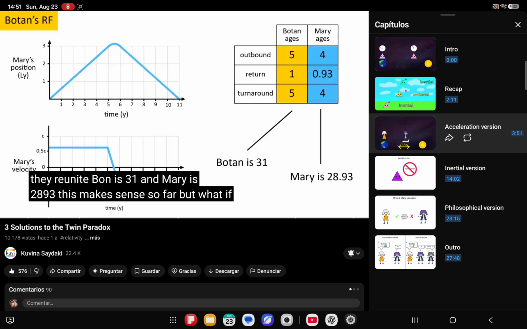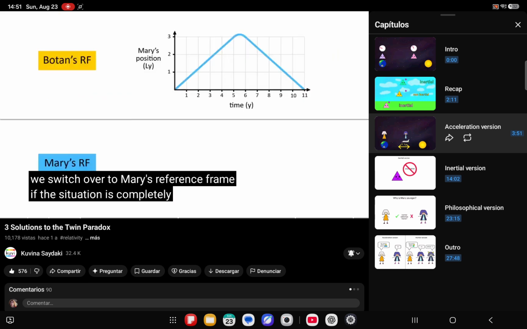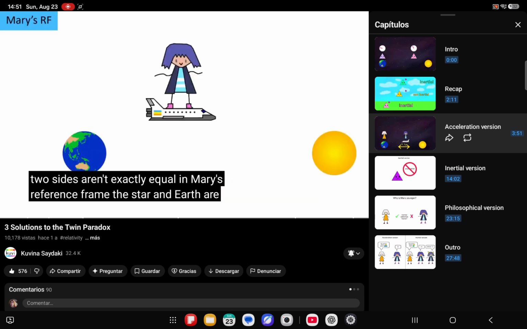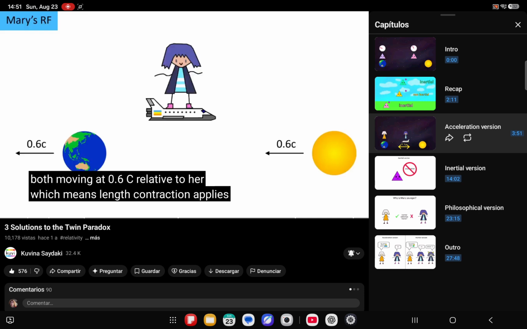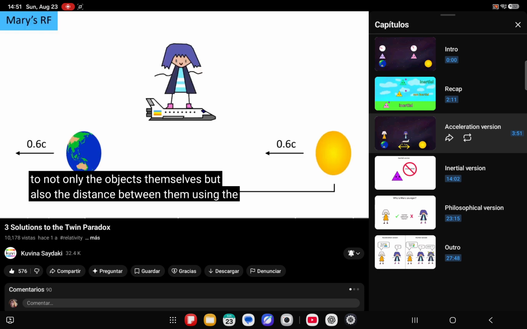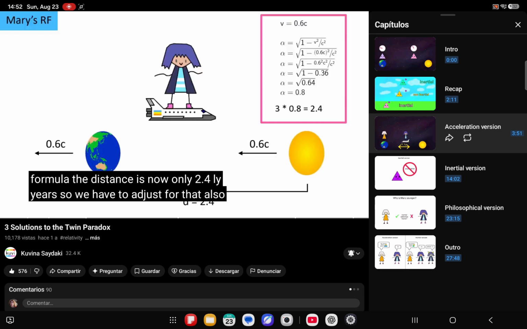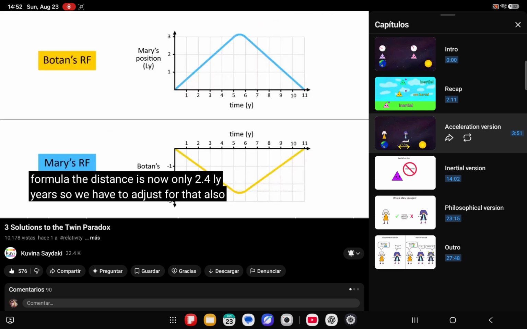This makes sense so far, but what if we switch over to Mary's reference frame? If the situation is completely symmetrical, then the graph of Botan's position in Mary's reference frame should be exactly the same as before, just in the opposite direction. But the 2 sides aren't exactly equal. In Mary's reference frame, the star and Earth are both moving at 0.6 c relative to her, which means length contraction applies to not only the objects themselves, but also the distance between them. Using the formula, the distance is now only 2.4 light years, so we have to adjust for that.